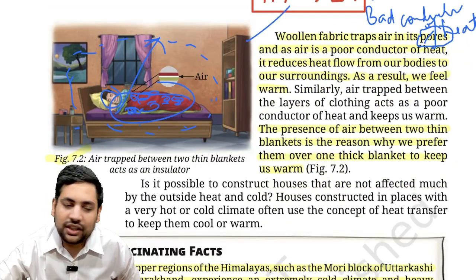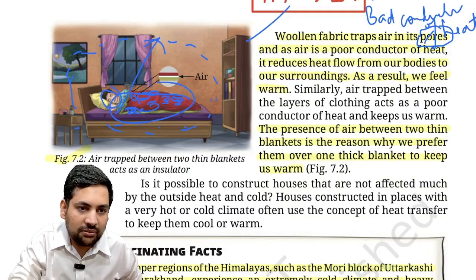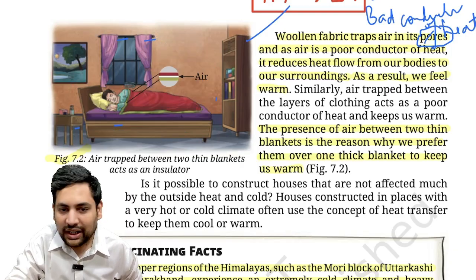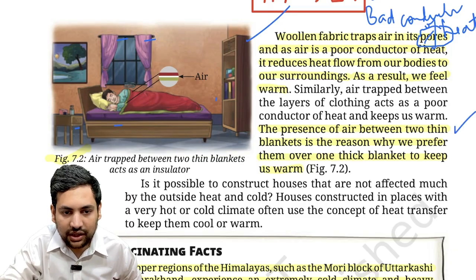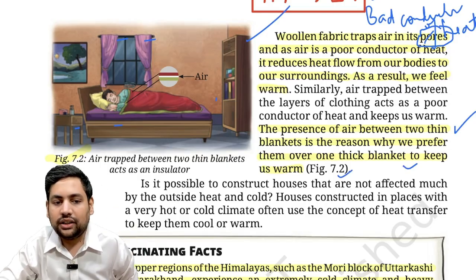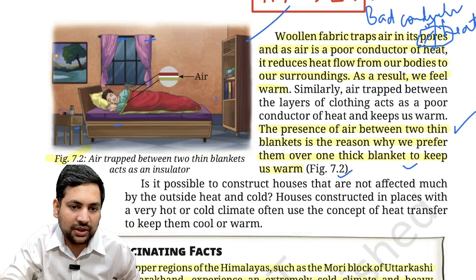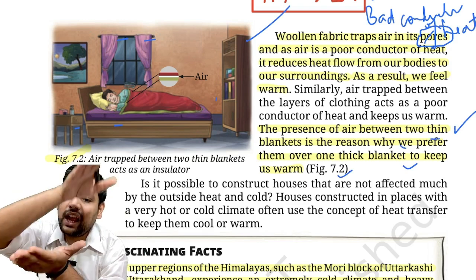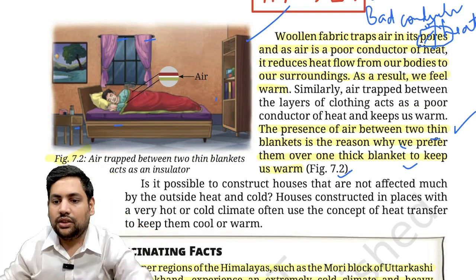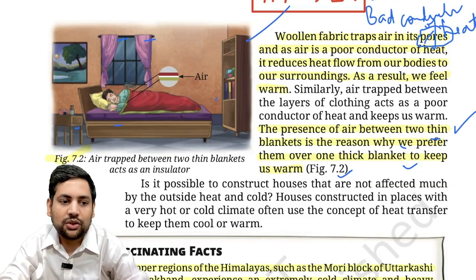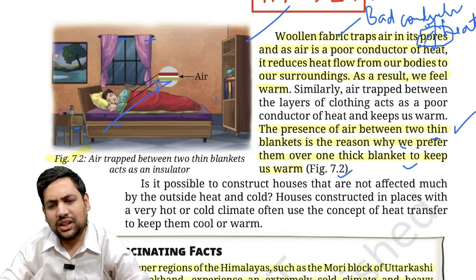Now you might have seen that actually two thin blankets, so if you see here, now let's assume this is again me. You might have seen that two thin blankets tend to act much warmer than a single thick blanket. You understand why? So basically what happens when you take two thin blankets, of course there will be some space between them. In that space, air gets trapped. Now when air gets trapped, what will happen? Again, air is a bad conductor of heat, so the body heat won't be able to escape. Same reason.